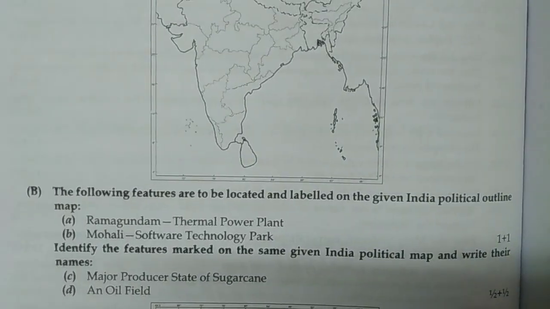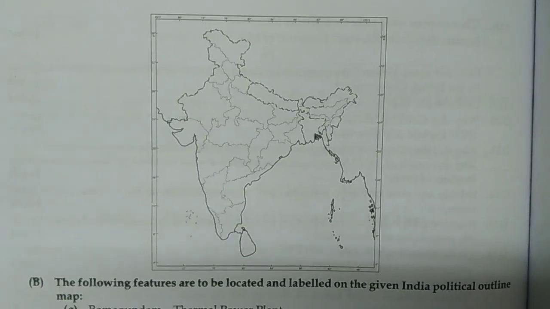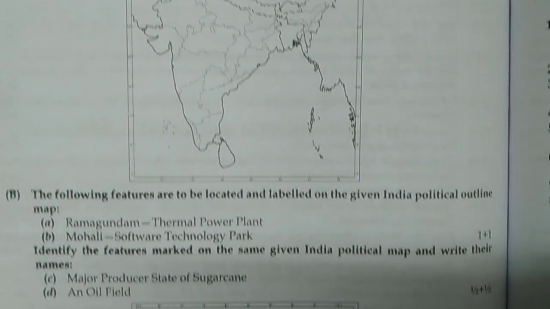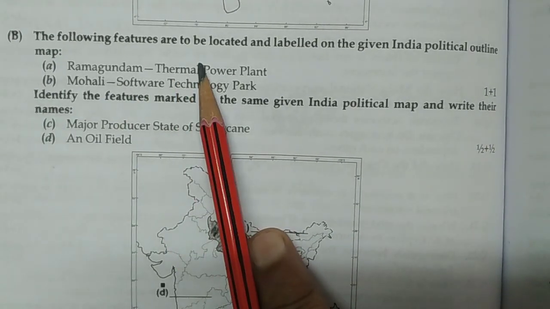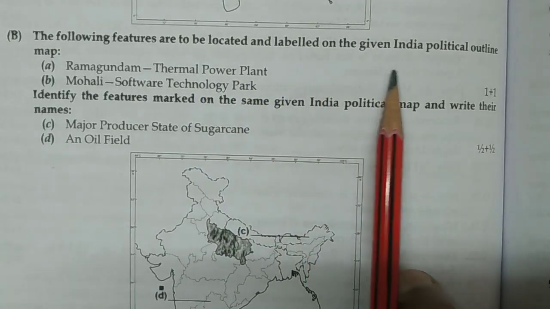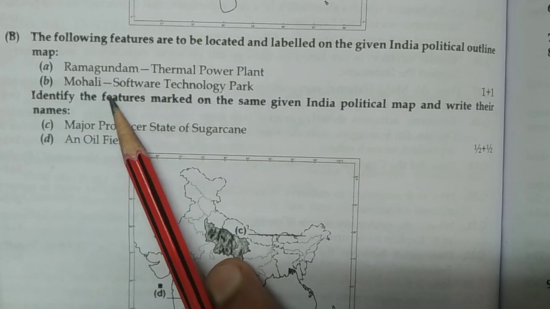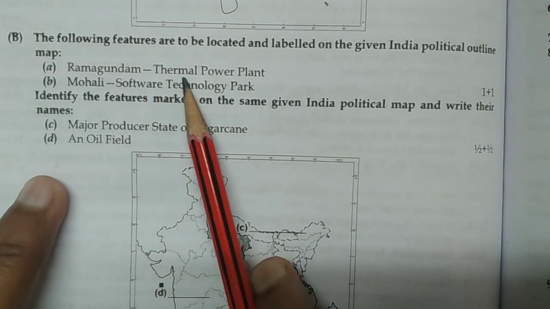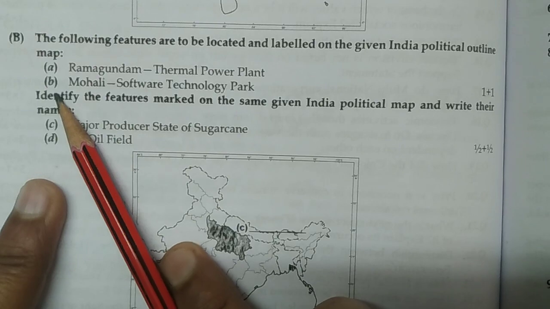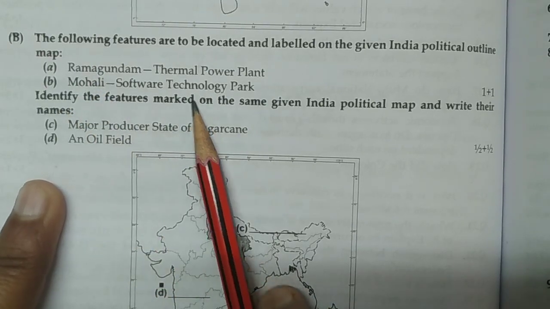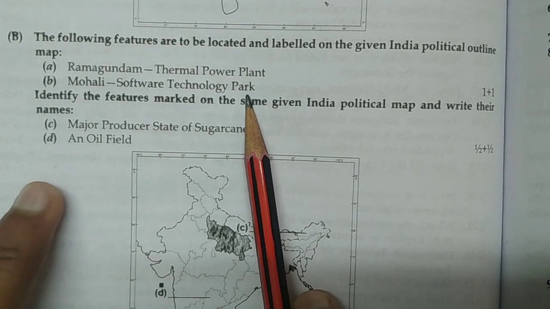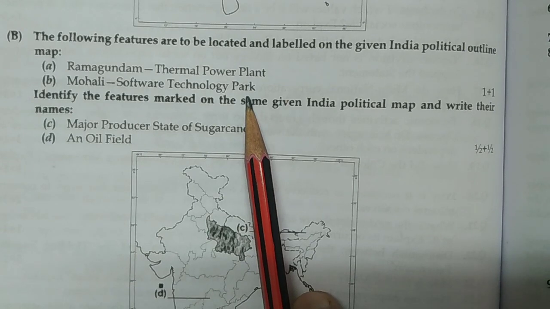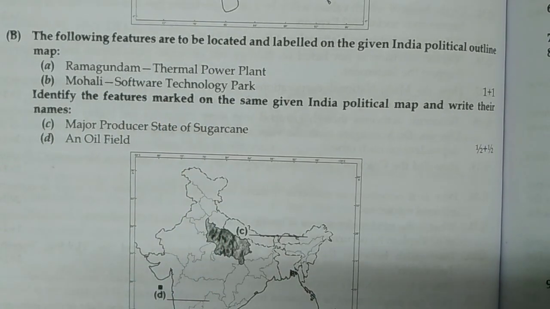The map is also given here properly, and now here is question number B. The following features are to be located and labeled on the given India political outline map. A is the Ramagundam thermal power plant, and B is Mohali Software Technology Park. So Mohali is coming. It is very interesting, as you know it is map work. I think Mohali Software Technology Park has come previously also, so you need to be more aware and confident.